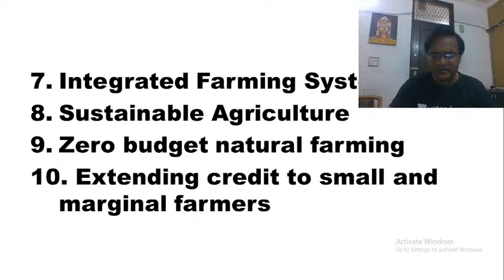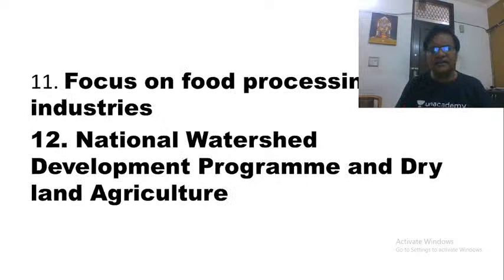Then the next solution that we are talking about here is food processing industries. These food processing industries become very, very important nowadays. Why? Because there is a huge amount of potential in the food processing sector. As I said, this is one of those sunrise industries. One, it will benefit the farmers. Our Prime Minister's objective of doubling farmers' income in 5 years can be transformed into reality with focus on these food processing industries.